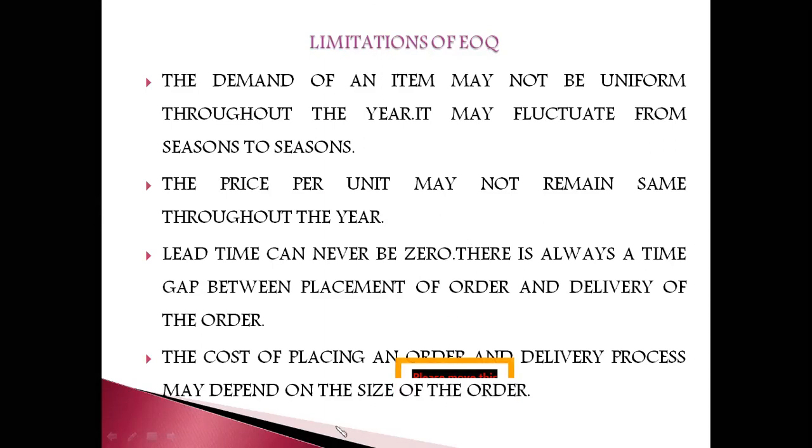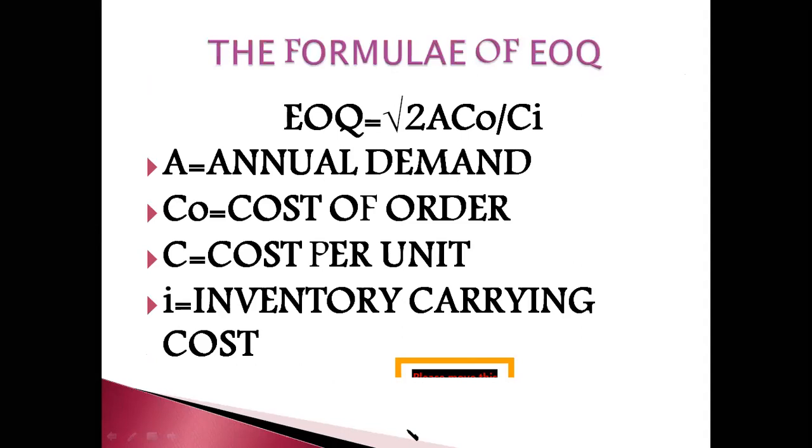Now, this is the formula for EOQ, which we have seen last year. EOQ is equal to the root of 2 into ACO divided by CI. We have already seen it last year. We have already done so many numericals, practiced so many numericals also last year, if you remember. So EOQ में देखो formula में क्या क्या चीजें आते हैं. All these things will be given in the question. आपको क्या करना है, आपको बस खाली substitute करना है values and then you will get the answer.